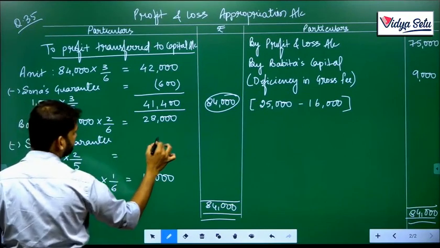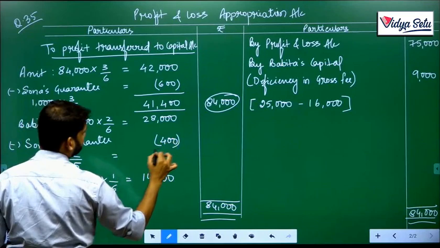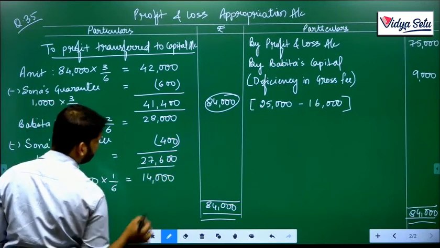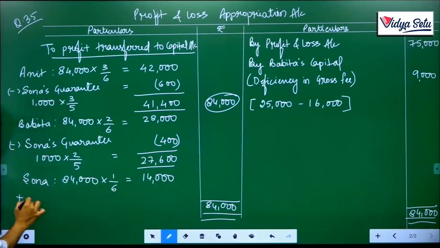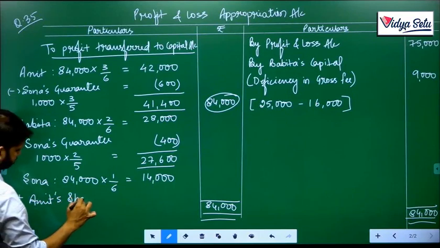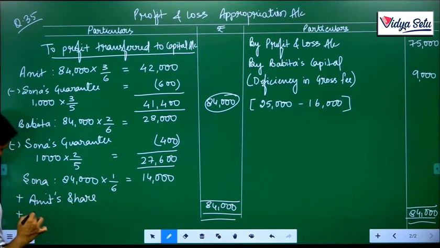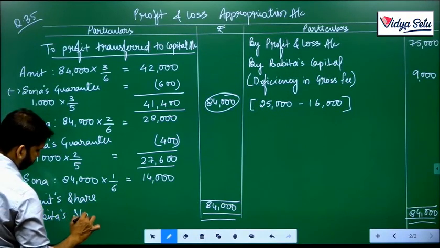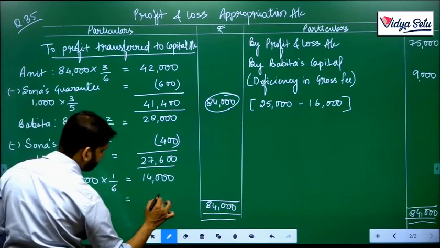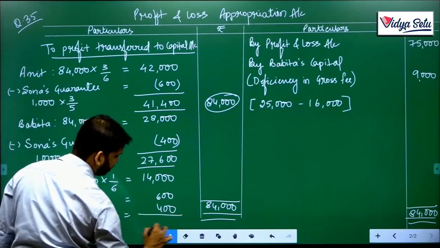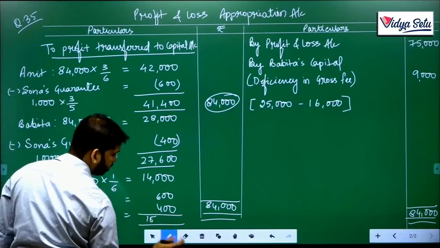That gives us rupees 400. So it becomes 27,600. So plus Amit's share and plus Babita's share. That is 600 and 400, which becomes 1,000, giving Sona 15,000.